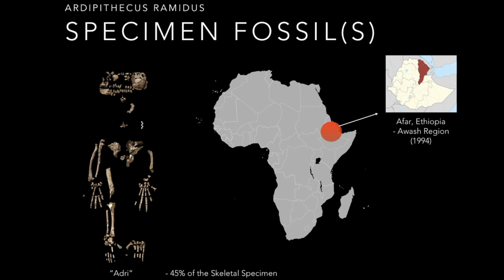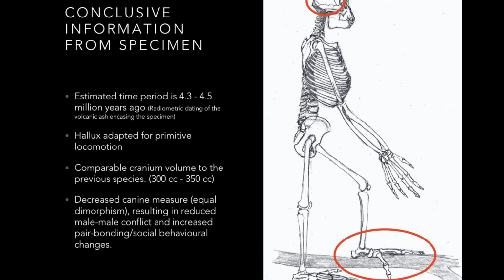The most famous specimen fossil of the Ardipithecus ramidus is named Adri. It is a 45% specimen of the skeletal structure. It was located in Afar, Ethiopia, the Awash region, in 1994. This species is estimated to have lived 4.3 to 4.5 million years ago. This is hypothesized through radiometric dating of the volcanic ash encasing the specimen.